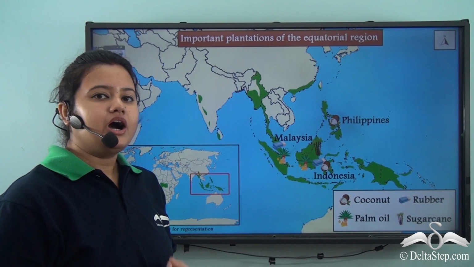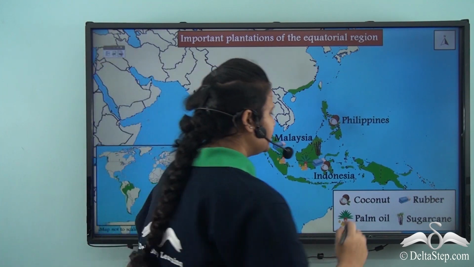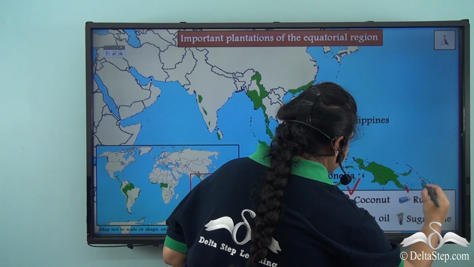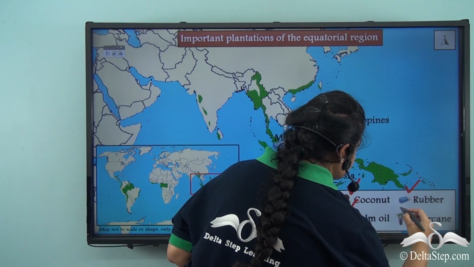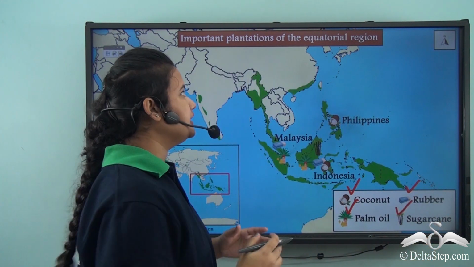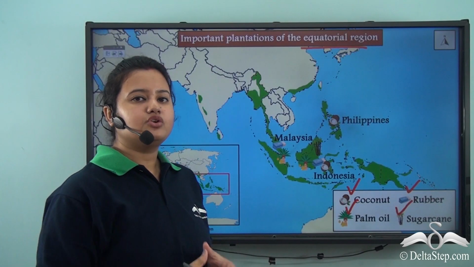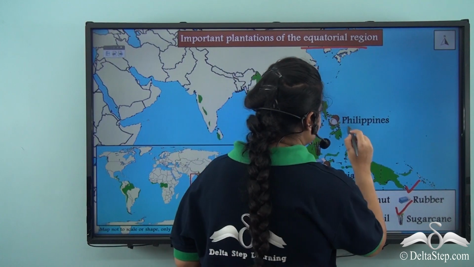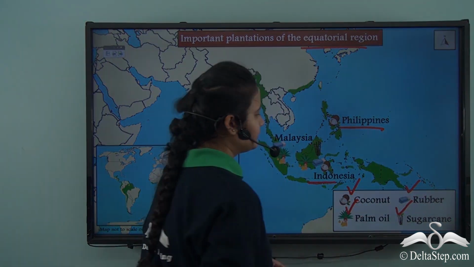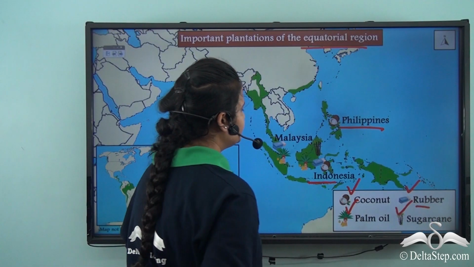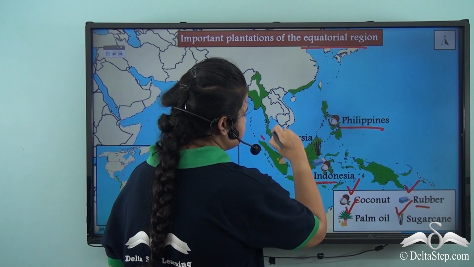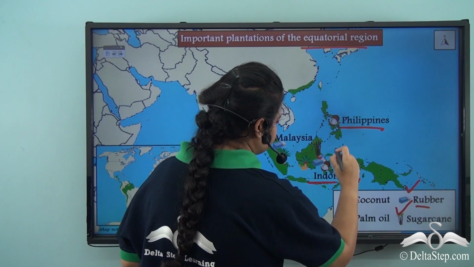Apart from cocoa, other plantation crops like coconut, rubber, palm oil and sugarcane are grown in the equatorial region. Coconut is mainly grown in the countries of Philippines and Indonesia, while rubber is grown in the countries of Malaysia and Indonesia.